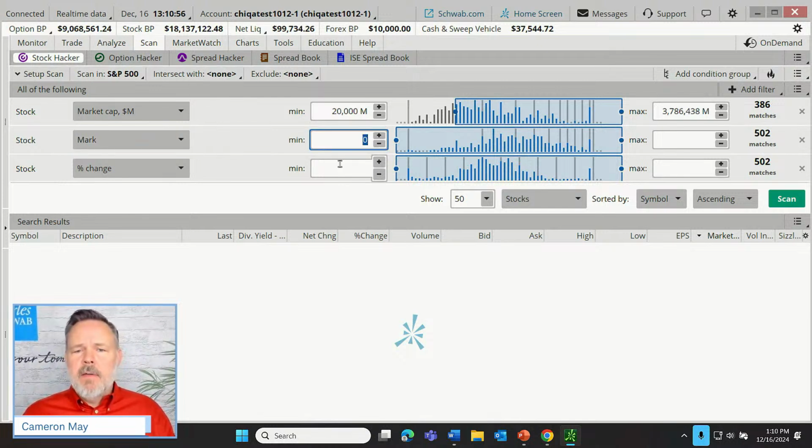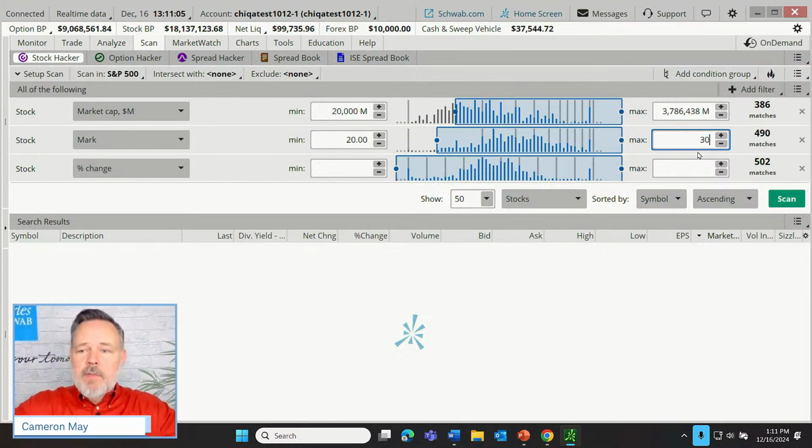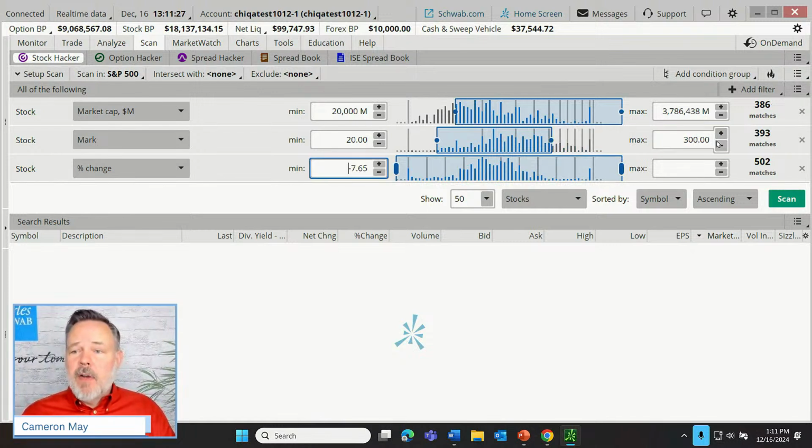And let's say that our investor, maybe they don't like the really low priced securities. How about we set a minimum here of $20? And maybe they also have a preference to not go for extremely higher priced securities. How about we look for stocks priced between $20 and $300? Now, these are all example criteria. Just recognize how flexible each of these criteria tools really are, where they can be tailored to whatever that individual trader's preferences might be. So out of the 500 S&P 500 companies, there are 393 that are priced between 20